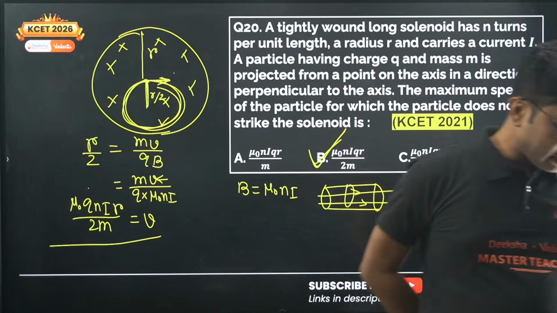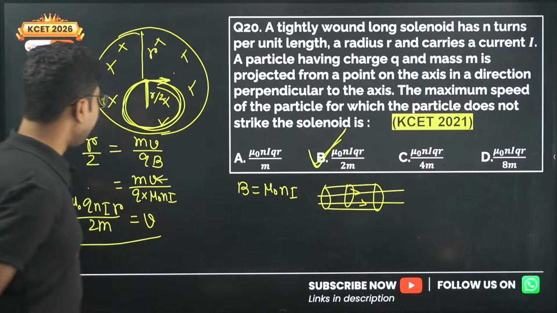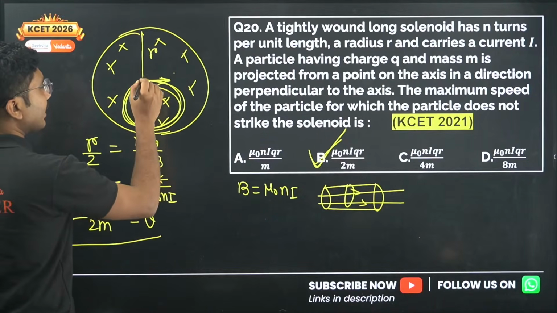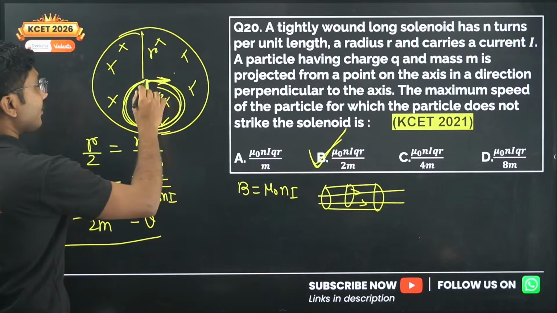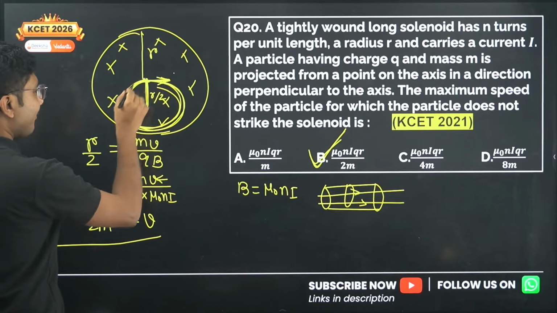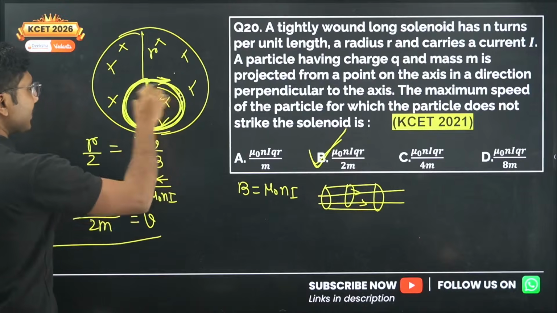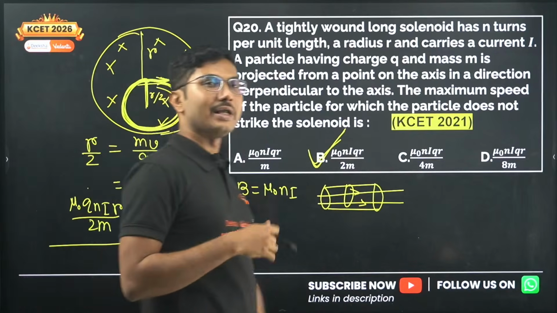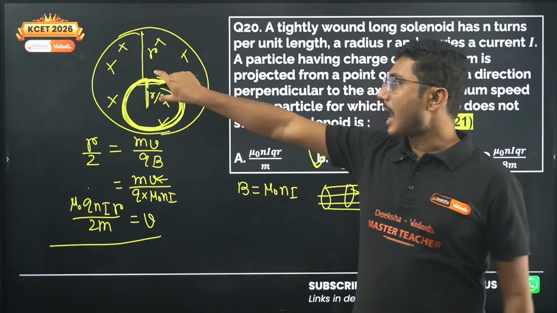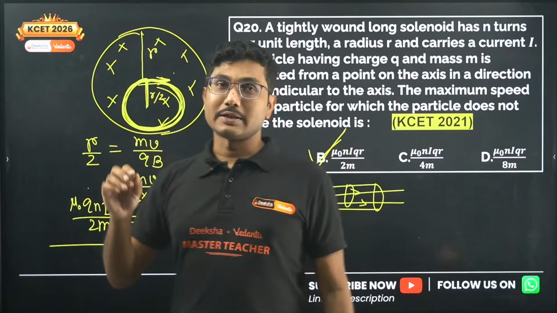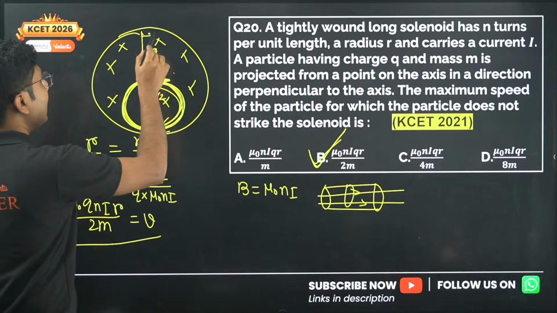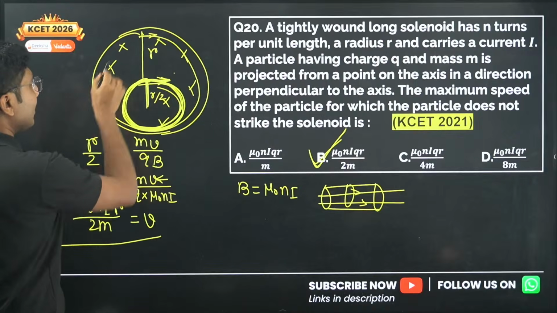Sainath is saying option A. No, Sainath. Again, the trick is when you release the particle from the axis itself, it rotates only half a circle. So that means it has only radius r by 2, not the entire radius. Suppose you release it somewhere here, then it will have the entire path to travel.